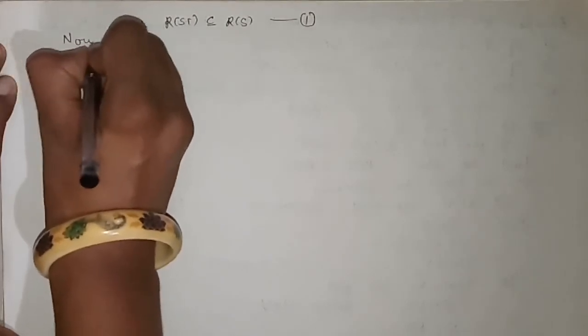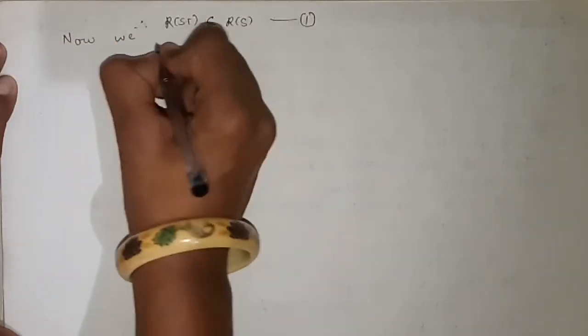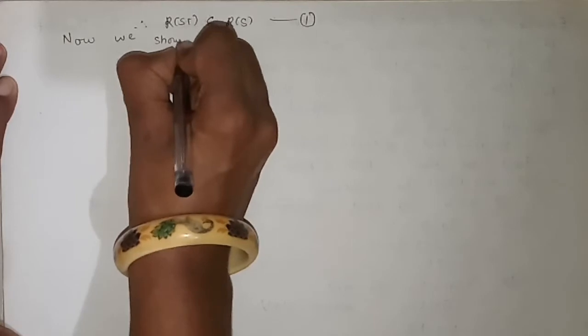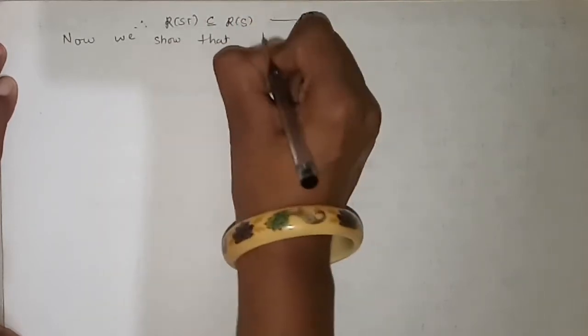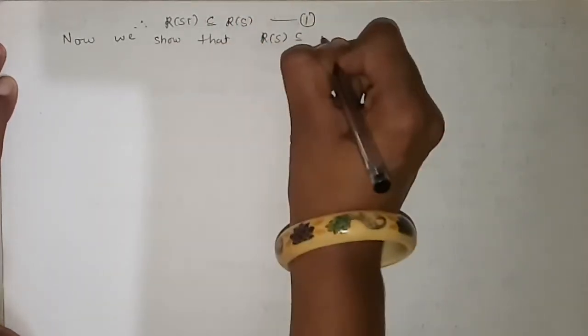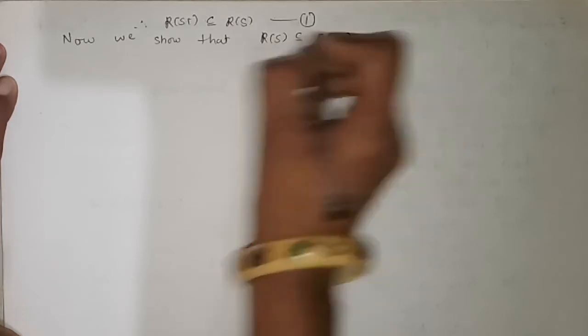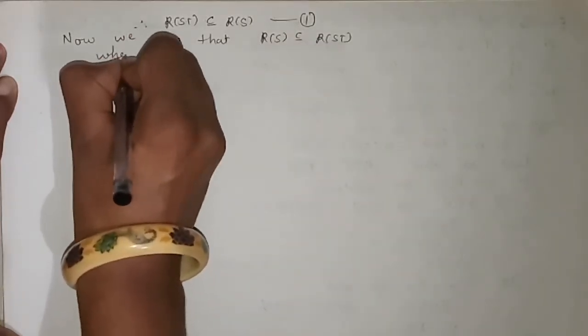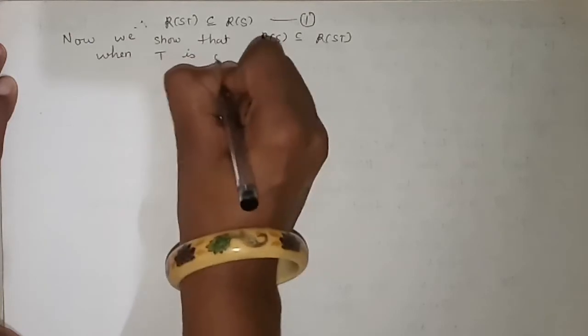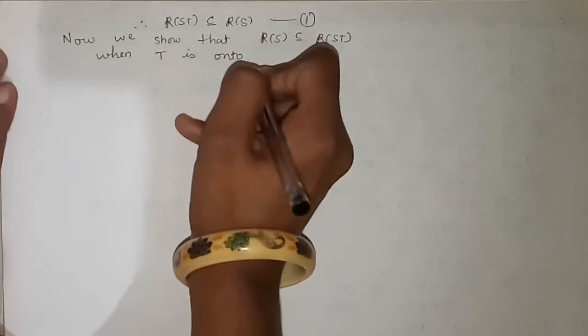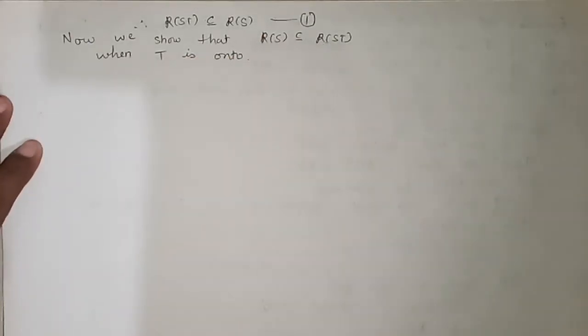Now we have to show that range of S is a subset of range of ST when T is onto. Here we have taken all these conditions because T was onto.